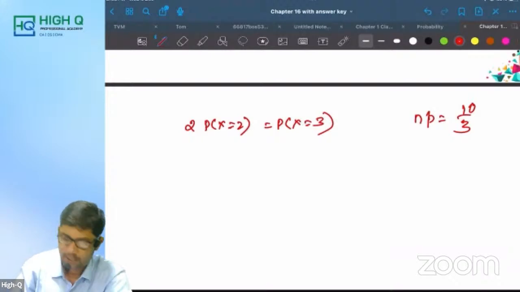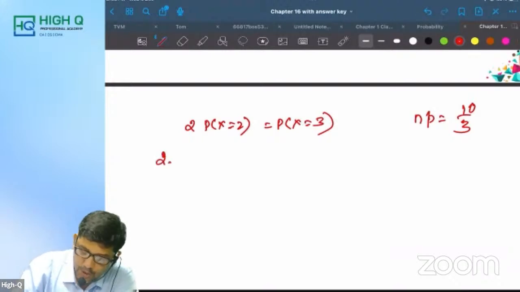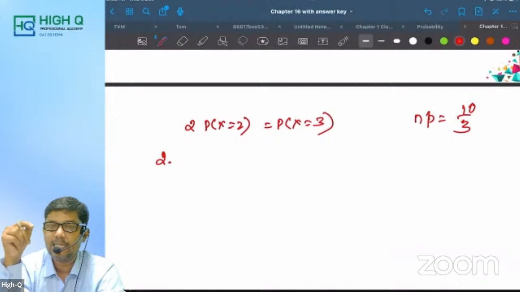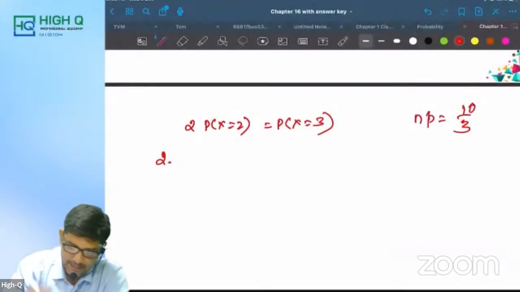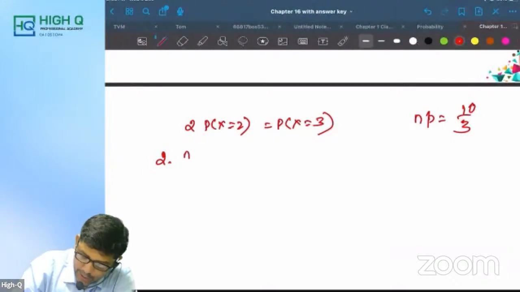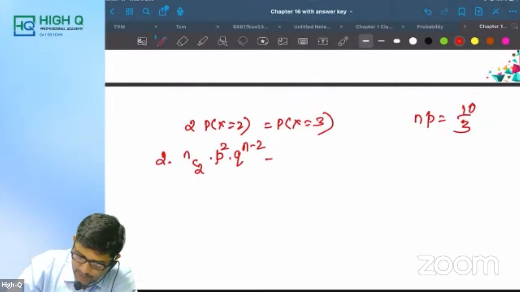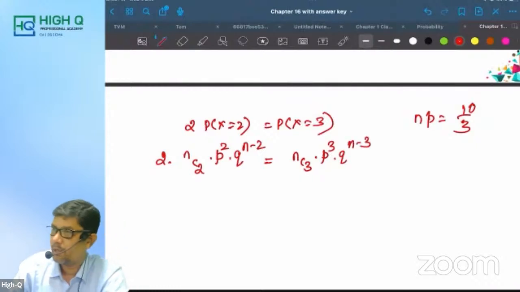Now, what is the binomial distribution formula? NCX, P power x, Q power n minus x. So, n, I don't know. NC2, P power 2, Q power n minus 2 is equal to NC3, P power 3, Q power n minus 3. Am I loud and clear, my dear?